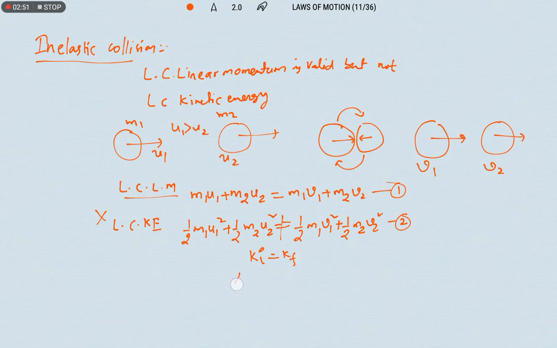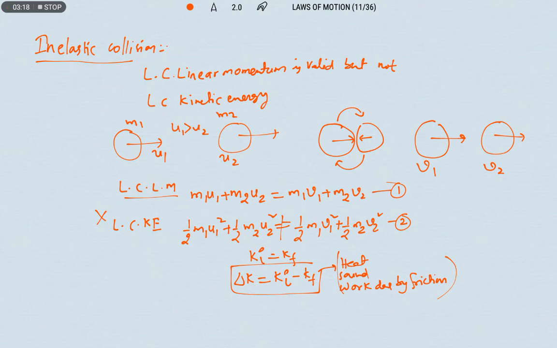That means there is some loss of energy. Kinetic energy will be lost. In which form will it be lost? It is lost in the form of heat energy, or sound energy, or as work done by friction. So in these ways there is a loss of energy in inelastic collision.